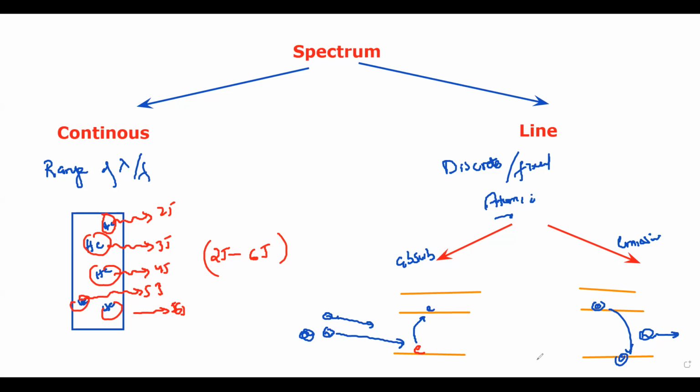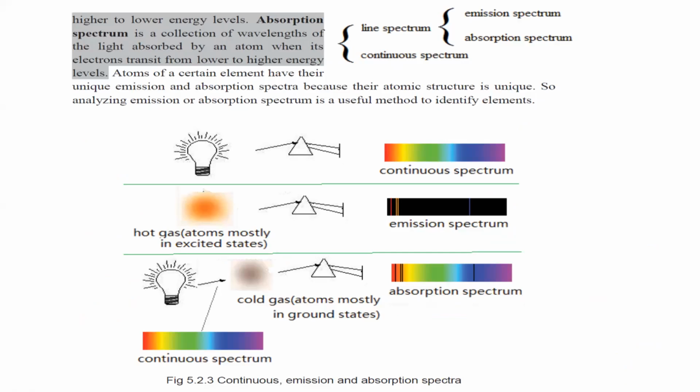So how will it appear in the spectrum, when we see the spectrum for continuous and line spectrum? This is how it appears. When we light up a bulb, the bulb is emitting a range of energies. It is giving all the colors. That's why we see all the colors: violet, indigo, blue, green, yellow, orange, and red. So all colors are there. We call that continuous.